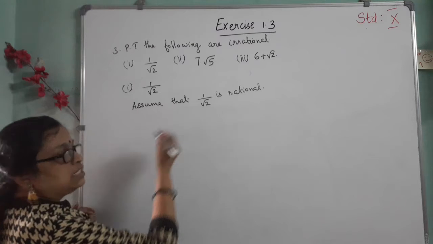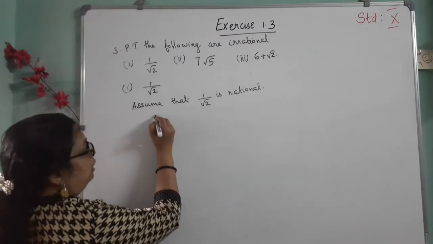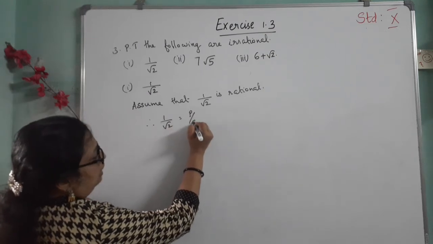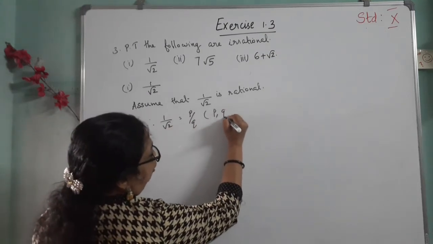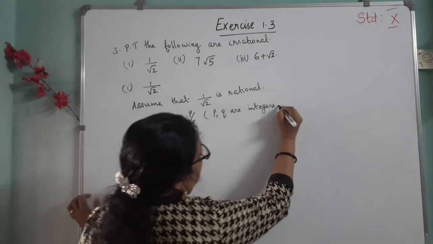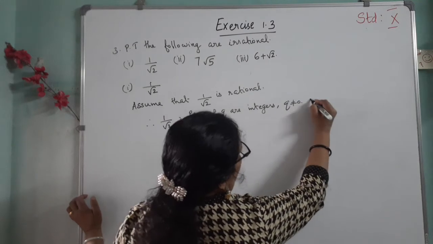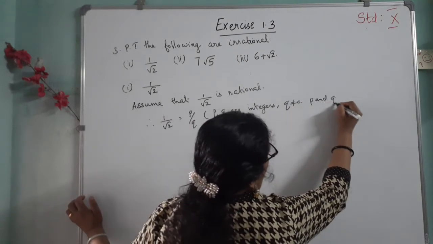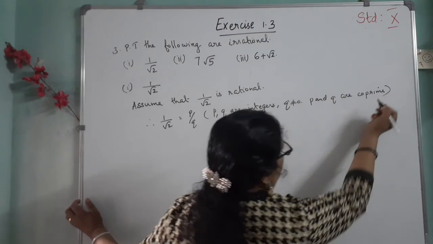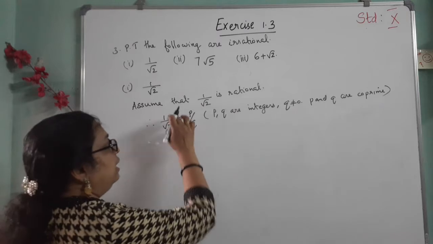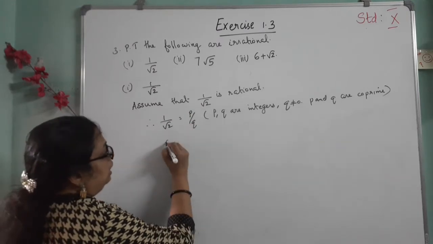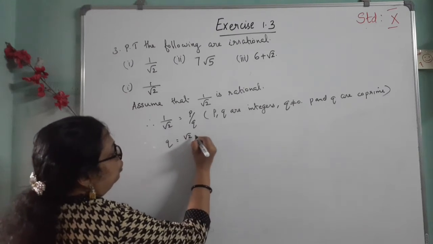Then it is rational, so it can be written in the form p by q. Therefore 1 by root 2 is equal to p by q, where p and q are integers, q not equal to 0, and p and q are coprime. Coprime means there exists no common factor between p and q other than 1. So here, cross multiplying, q is equal to root 2 p.